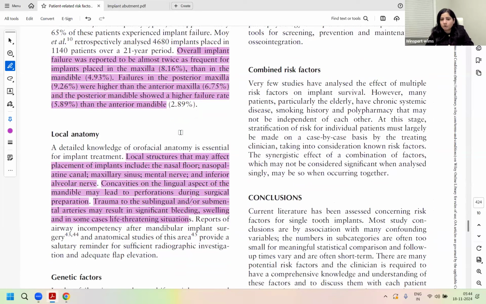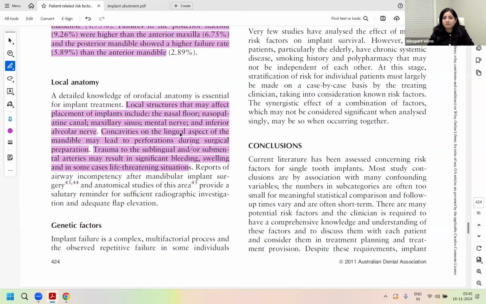A female patient comes to you talking about and comparing her friend who got implants in the anterior maxilla. She wants implants in the posterior maxilla. What would you tell her about the success rates? Of course, they would vary. Posterior maxilla is more linked with failures than your anterior maxilla.